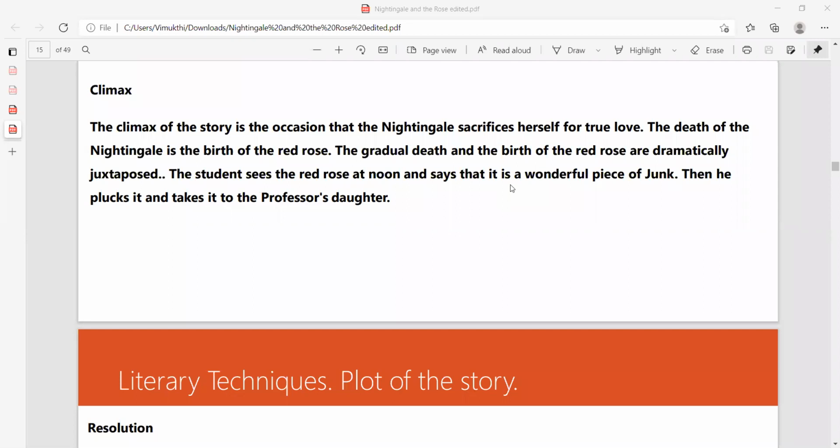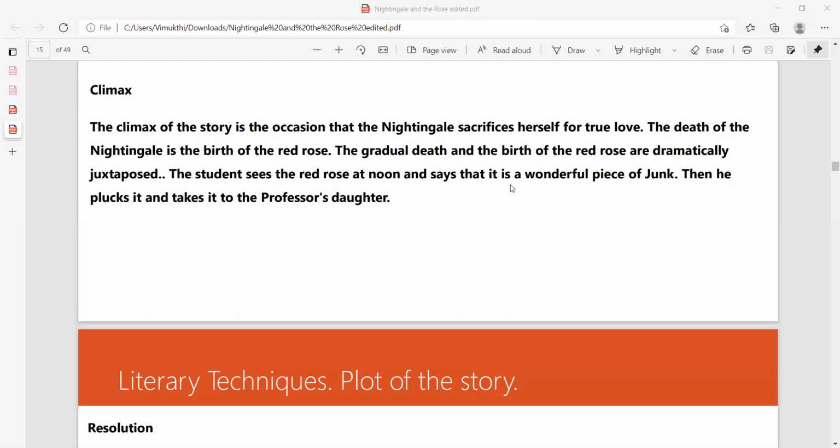So there is a big difference between paradox and juxtaposition. A lot of students ask me this question. Juxtaposition means you are keeping two different, contradictory words together. As an example, bittersweet, right? Bittersweet. So two contradictory words. So that is juxtaposition actually. Paradox refers to two contradictory statements. It is not a word. They are two contradictory statements.